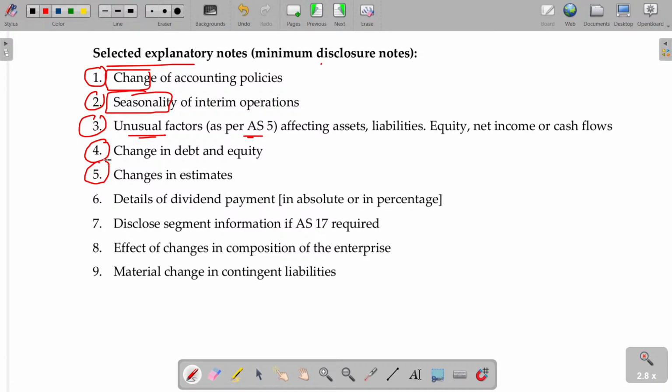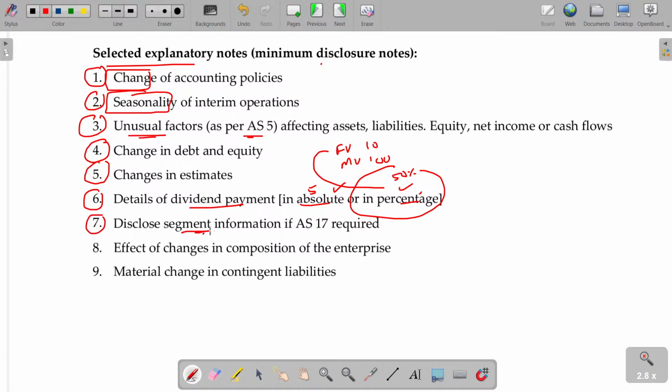Changes in debt or equity ratio, and any estimate you already followed, if any change happens, you have to disclose that. Dividend payment, if any, should also be shown in absolute as well as in percentage. For example, face value being 10, market value being 100. They will say 50 percent dividend is declared, which is 50% on face value, which is 5 rupees in absolute terms. So you have to show in absolute term as well as percentage term.